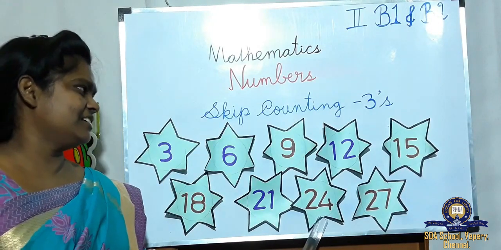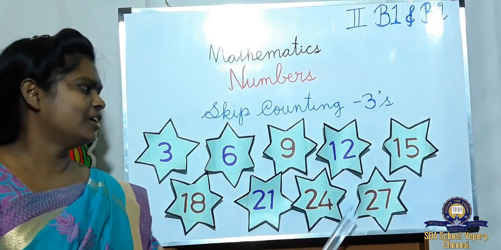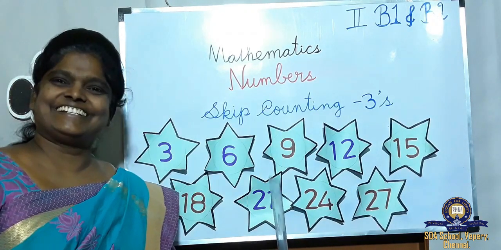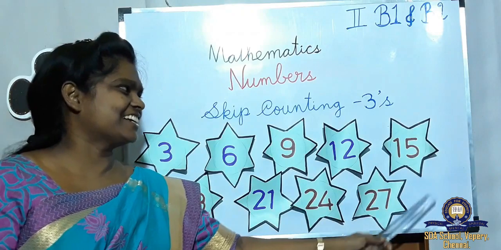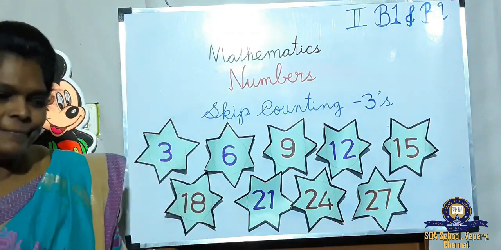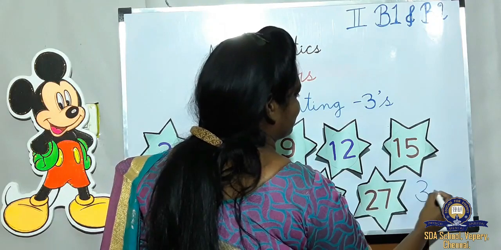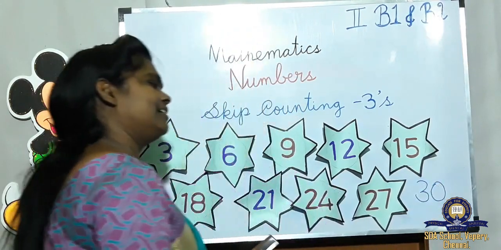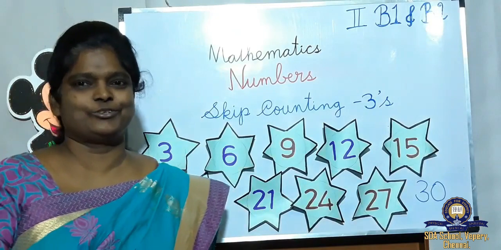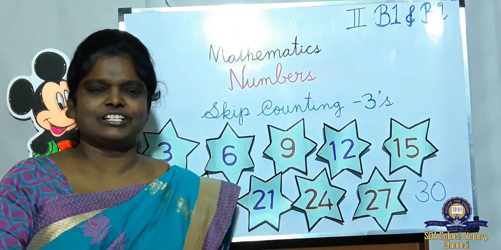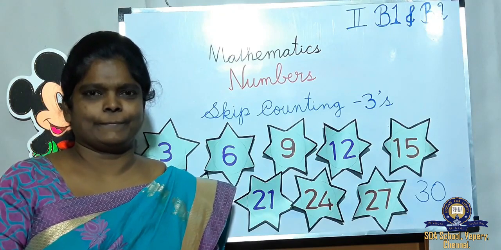Very good. 3 eights are 24. 3 nines are 27. 3 tens are 30. Next what number will come? 30. Very good. 3's means you have to tell the 3 tables. 2's counting is the 2 tables. You all understand, children? Okay, now we'll go to the next topic.